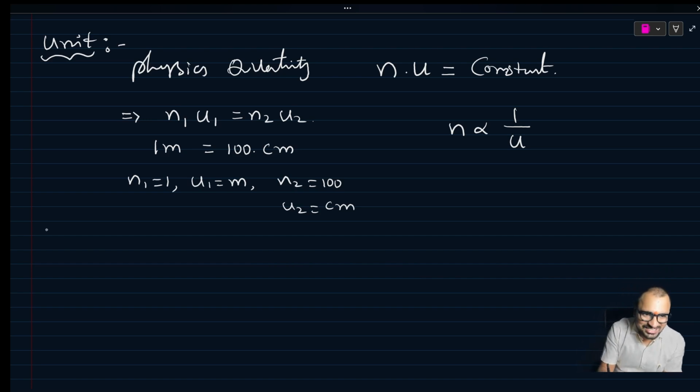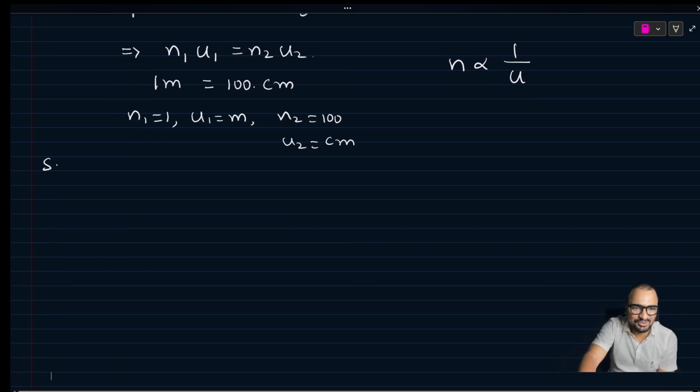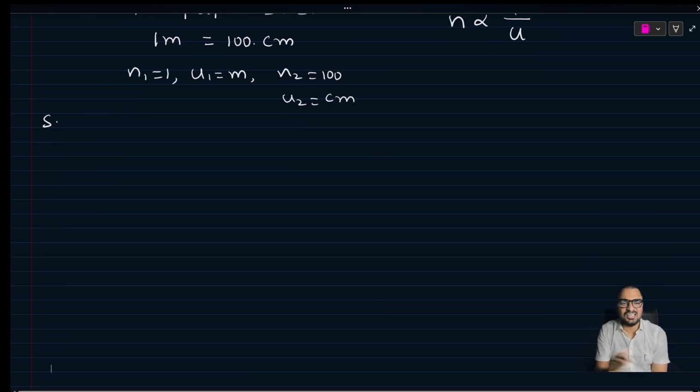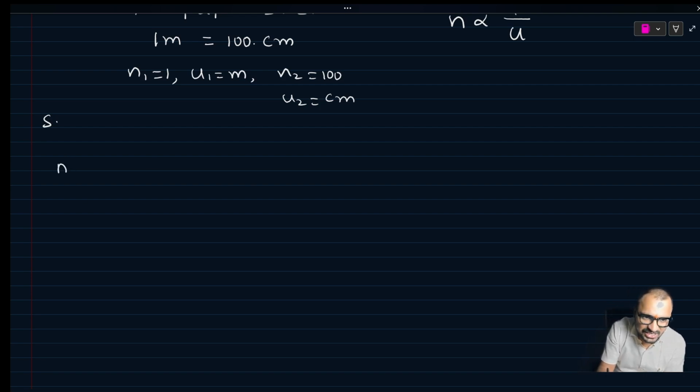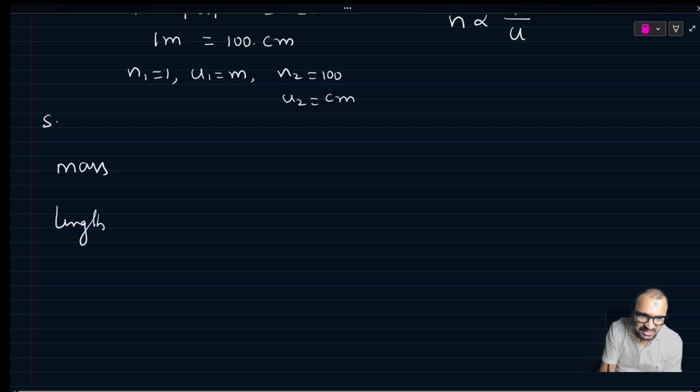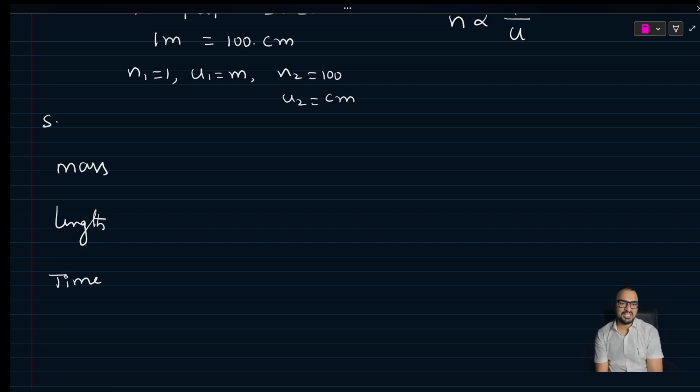Now we see the systems of units. What are the units that we will see? First, generally we take the basic units: mass, length, time. Mass, length, time are the basic units.